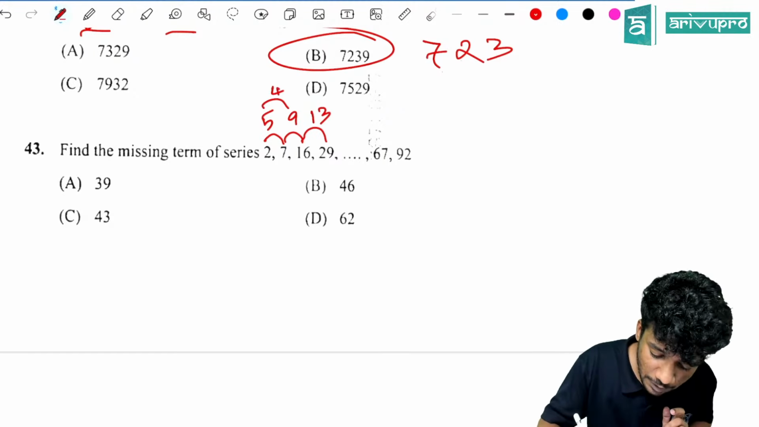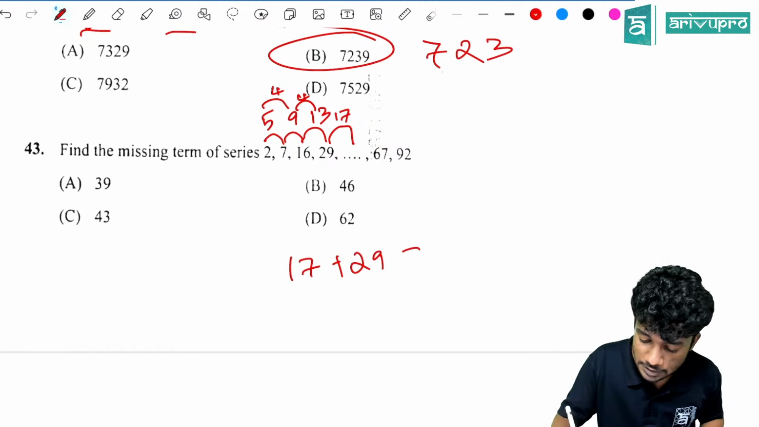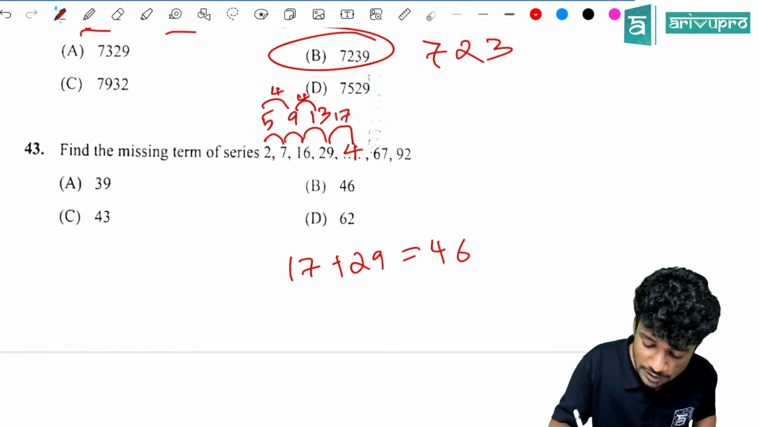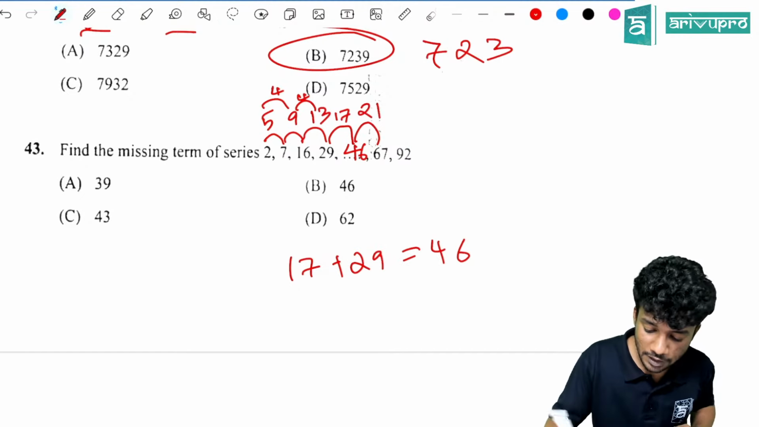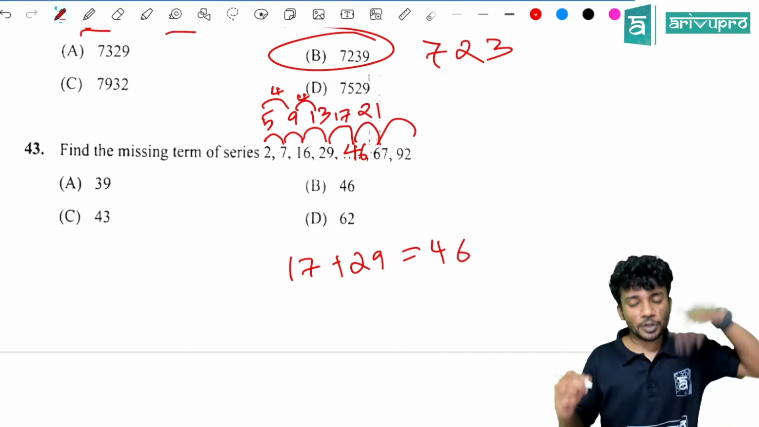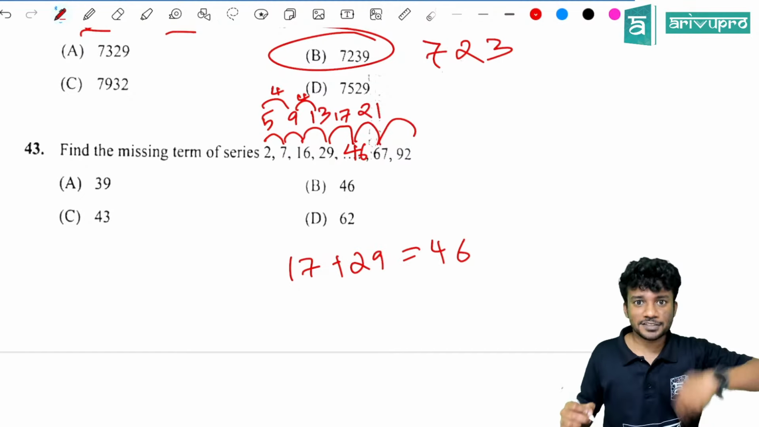That is very common. That means the next difference can be 17, so 17 plus 29 is how much? 46. If 46 is sitting over here, then what is the difference over here? It should be 21. That is true. Then what is the next difference? It should be 25. So the answer is option B, which is the right answer.